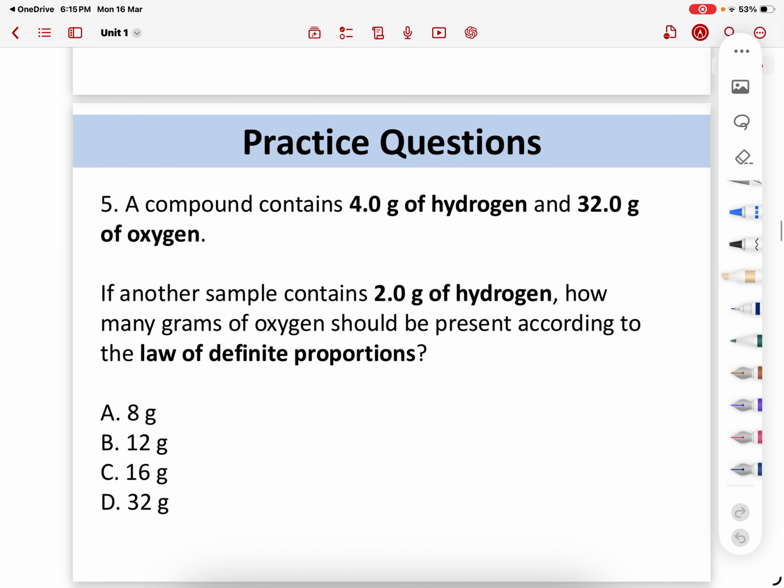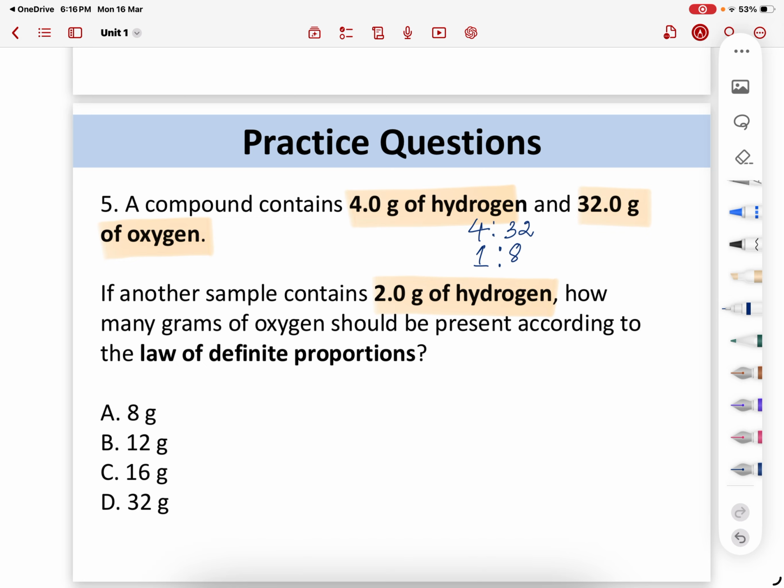Next one. A compound contains 4 grams of hydrogen and 32 grams of oxygen. In another sample, if another sample contains 2 grams of hydrogen, so here 4 is to 32. This should be divisible by 4, all of you know. So this comes out to be a 1:8 ratio.